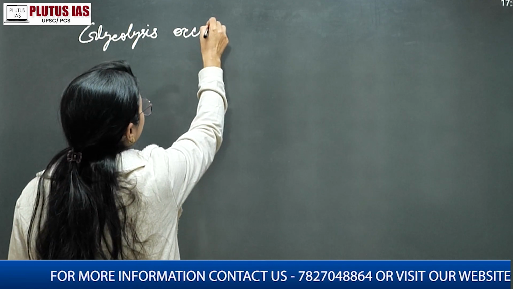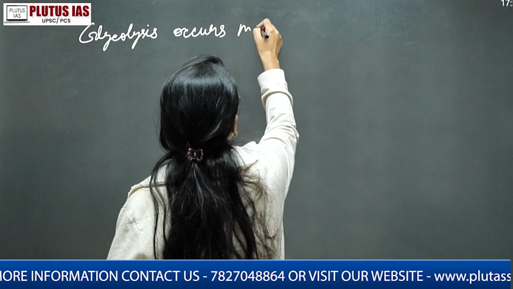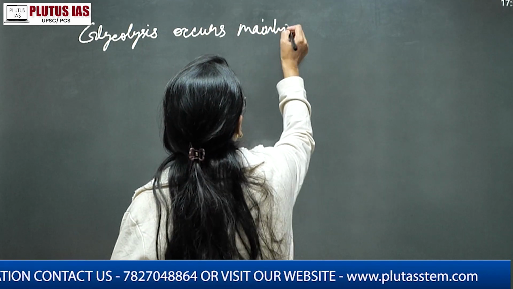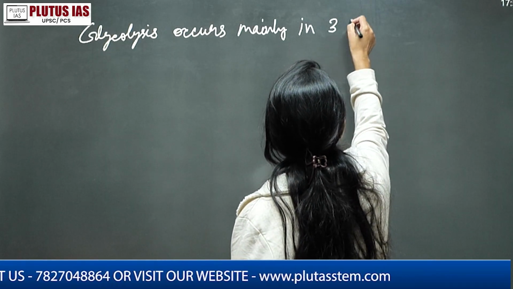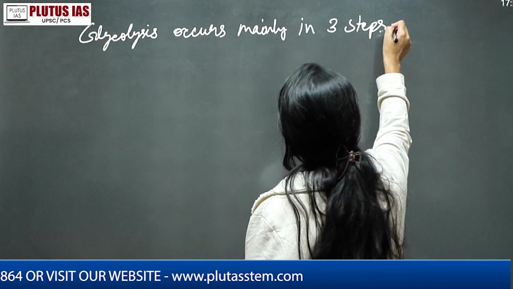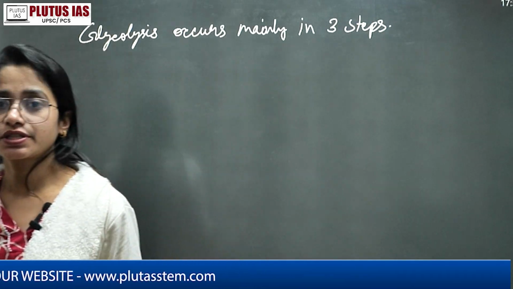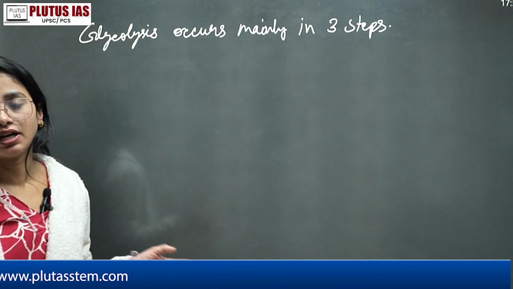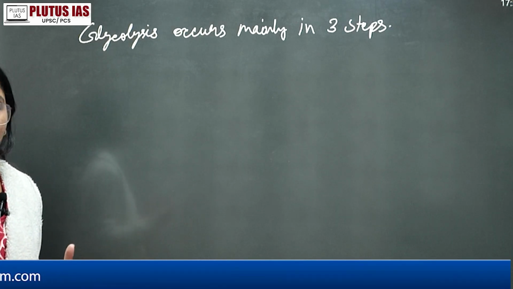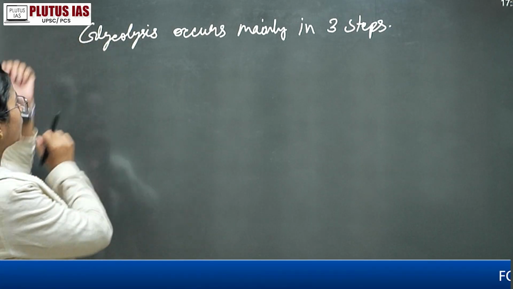Glycolysis occurs mainly in 3 steps. Somewhere you also see the 2 steps. How the 2 step, of course I'll talk about by making the diagram also. So first you will see the 1 step is your